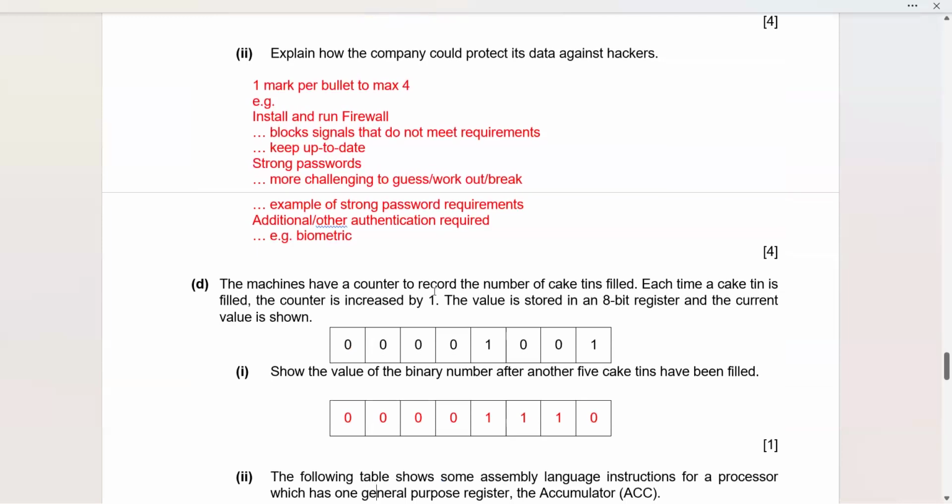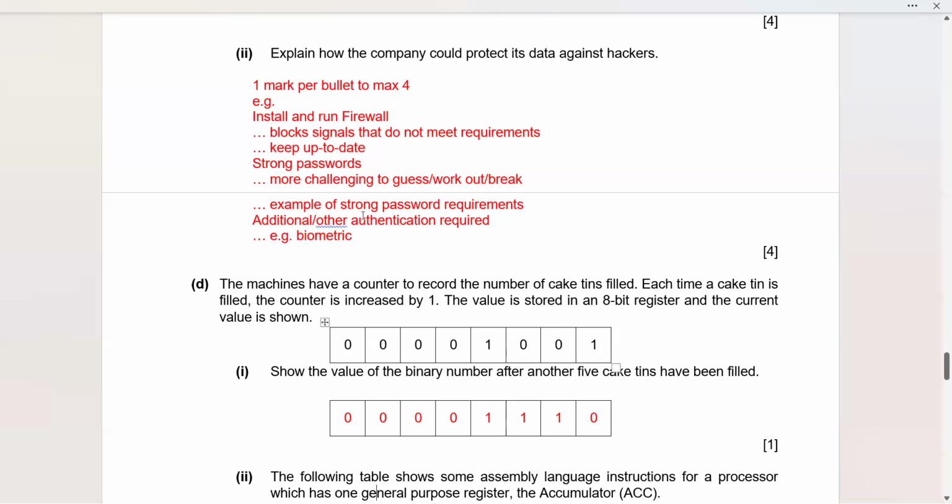Next, the machines have a counter to record the number of cake tins filled. Each time a cake tin is filled, the counter is increased by 1. The value is stored in an 8-bit register and the current value is shown. So if you see this one, now what is this? Just recall. Now, this is your value. Show the value of the binary number after another 5 cake tins have been filled.